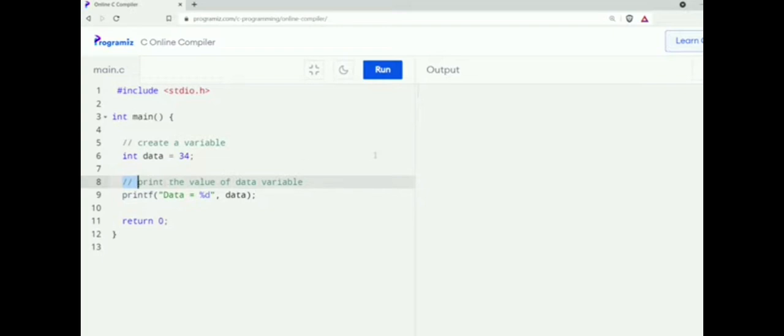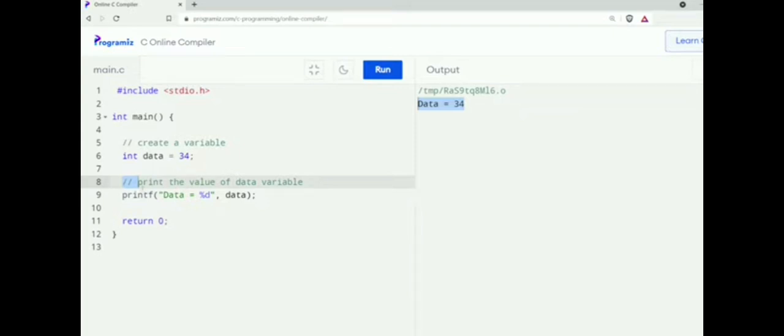Let's see what happens when we run this program. As you can see, the program runs normally without any issue. This is because C programming completely ignores the line that starts with double forward slashes.